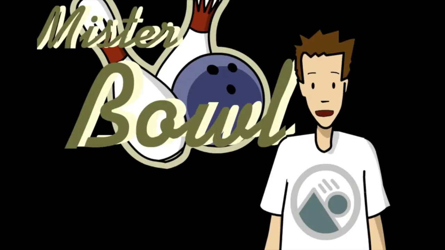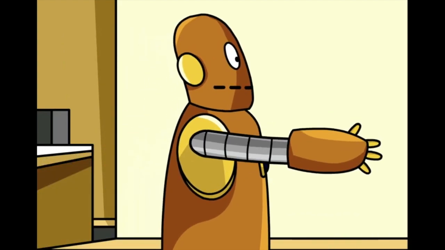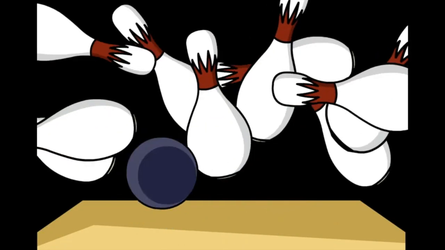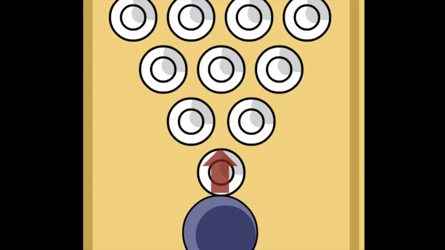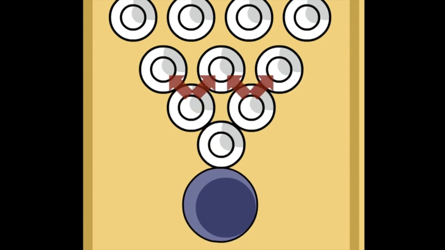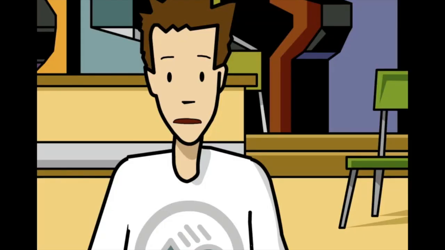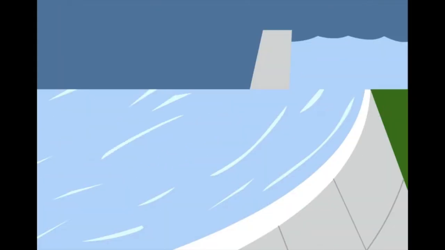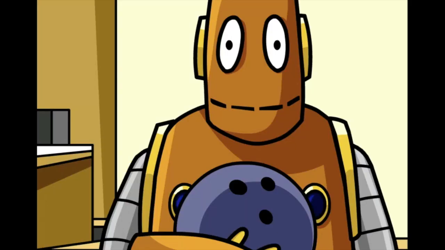Another cool thing about kinetic energy is that it can be transferred from one object to another when the objects collide. Moby's bowling ball only hit one pin, but they all fell down. The kinetic energy transferred from the ball to the pin that was struck and to all the other pins in a domino effect. What's kinetic energy good for? Well, besides being the reason why even you can bowl a strike, kinetic energy can be transformed to give us electricity. This dam makes electricity using running water. Moving water spins the generator's turbines, turning kinetic energy into electricity.